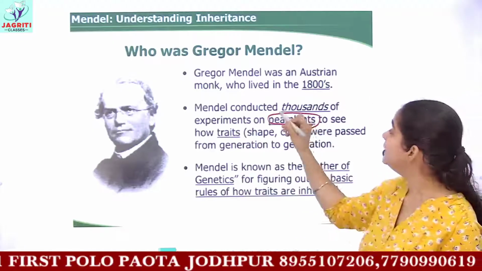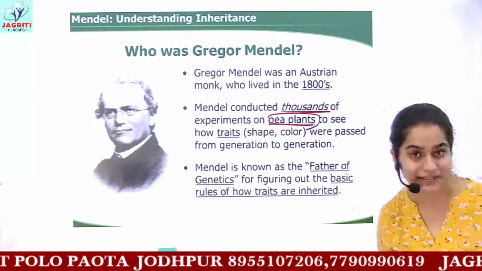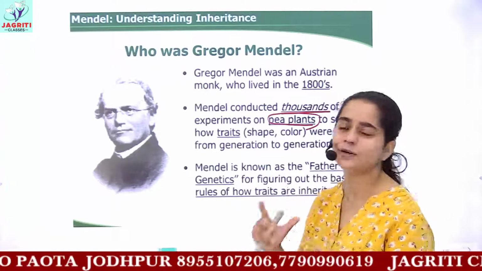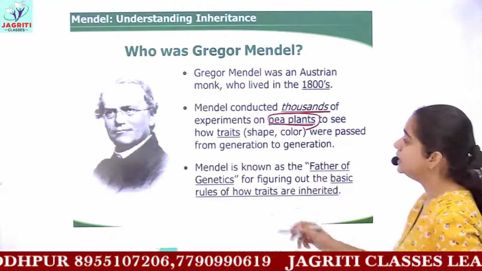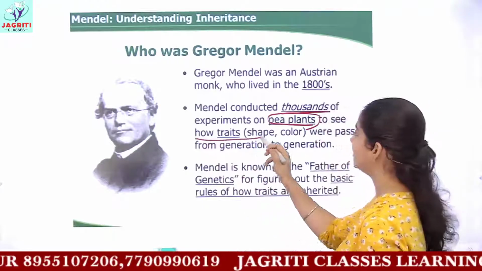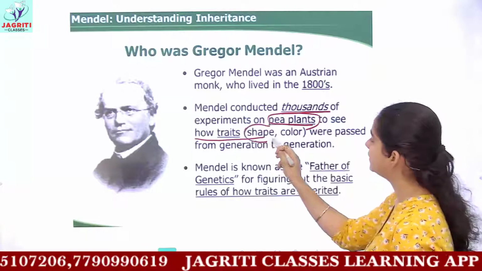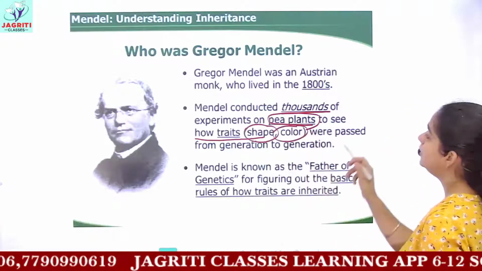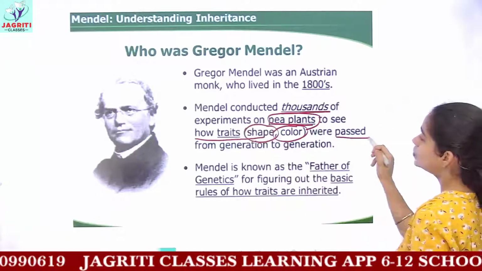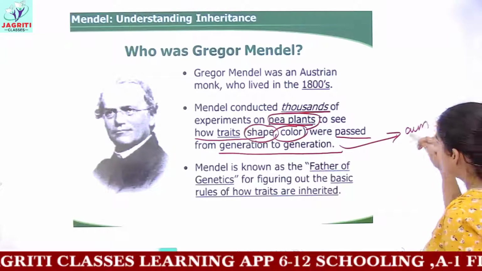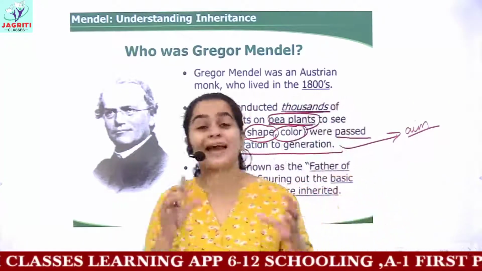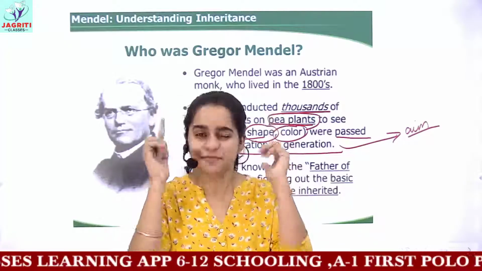He did quite a lot of work. All these experiments aimed to find out how traits, such as shape and color, are passed from one generation to the next generation. This was his aim in carrying out so many experiments.